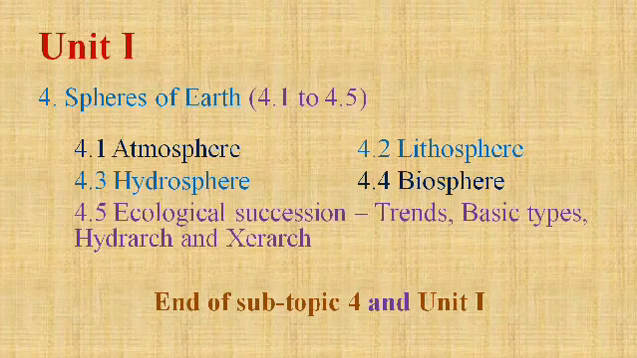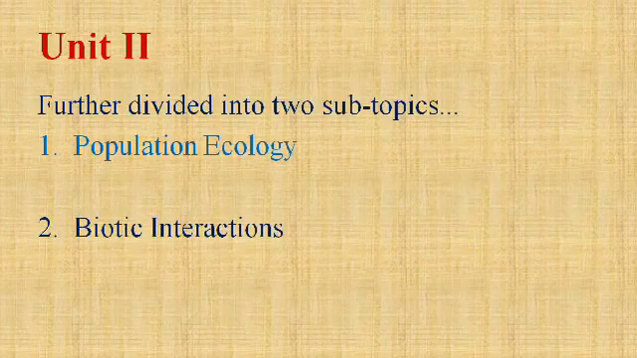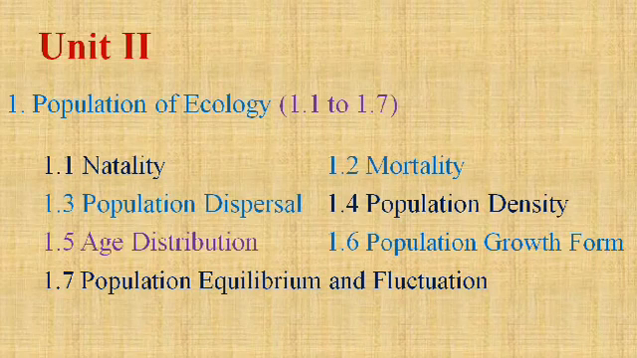Here is the end of unit one. Next is unit second, which is divided into two subtopics, that is population ecology and biotic interaction. Population ecology: population is nothing but the number of animals, the number of organisms of the same species. For example, population of human beings, population of tigers.